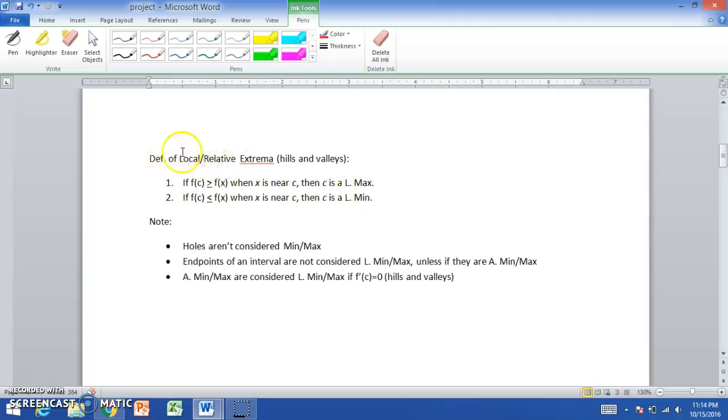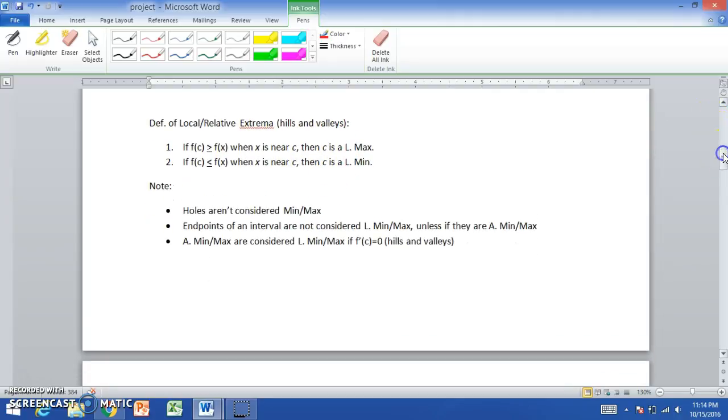There's a key difference between the definition of an absolute extrema and a local extrema: the absolute extrema is when x is at c, whereas the local extrema is when x is near c. So keep that in mind.